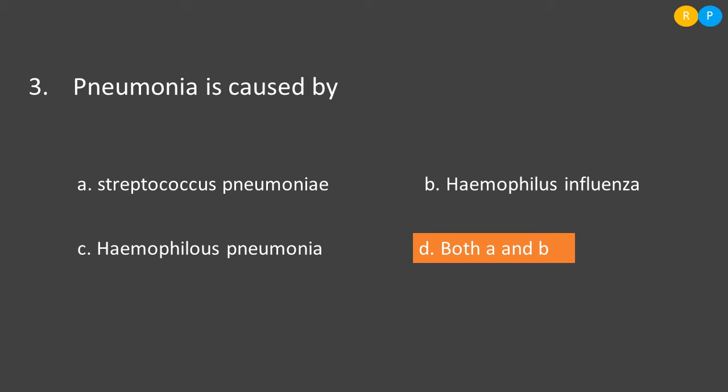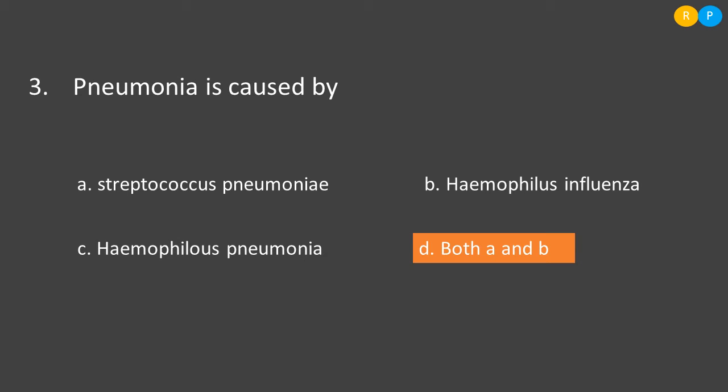Here is the third question: pneumonia is caused by. Pneumonia is also a bacterial disease. This bacteria will mainly affect the respiratory system. The alveoli of the lungs get infected in this disease. There are two causative organisms for pneumonia. One is Streptococcus pneumoniae and another one is Haemophilus influenzae. Both of these are bacteria responsible for causing pneumonia in humans.